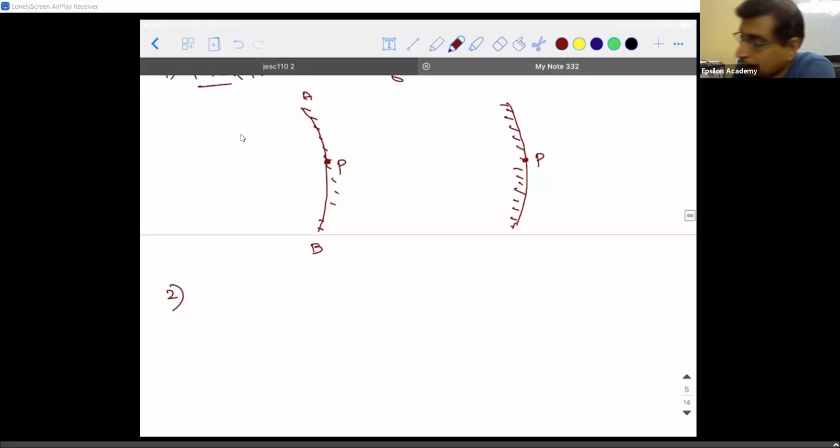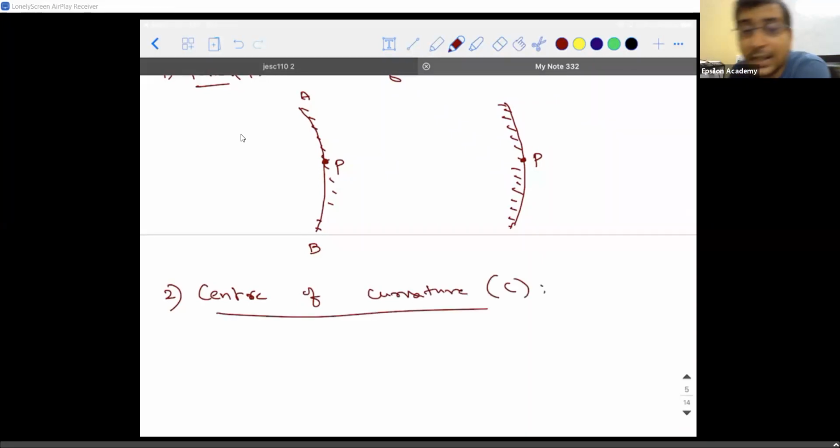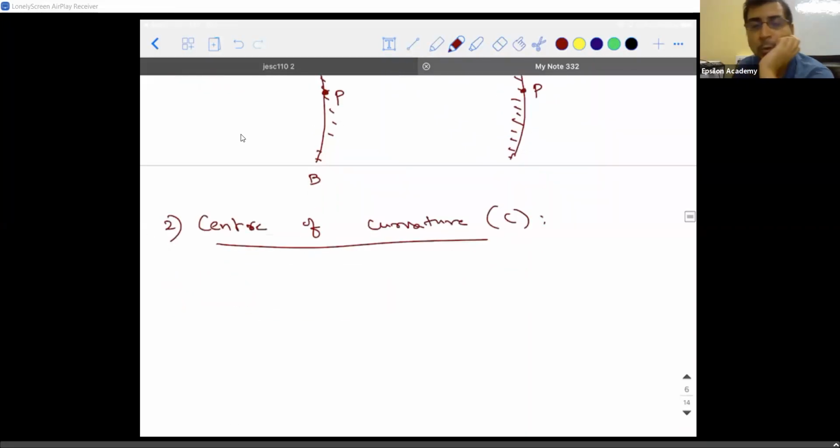Second, there is something called the center of curvature. Center of curvature is represented by the symbol capital C. Anybody who can tell me the definition of it? Aditi, can you try?